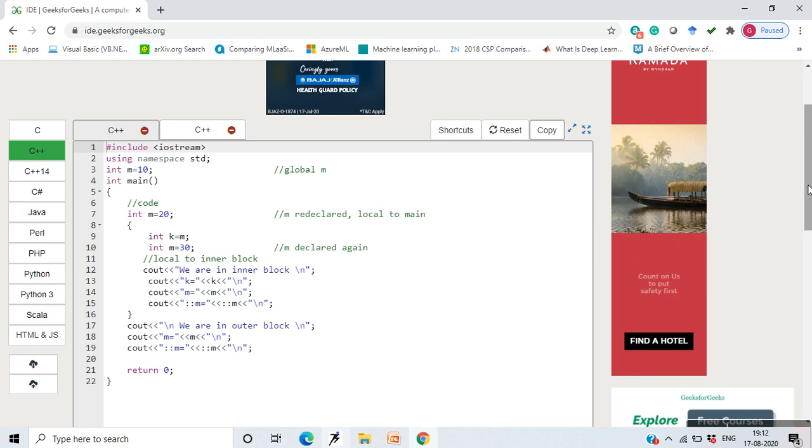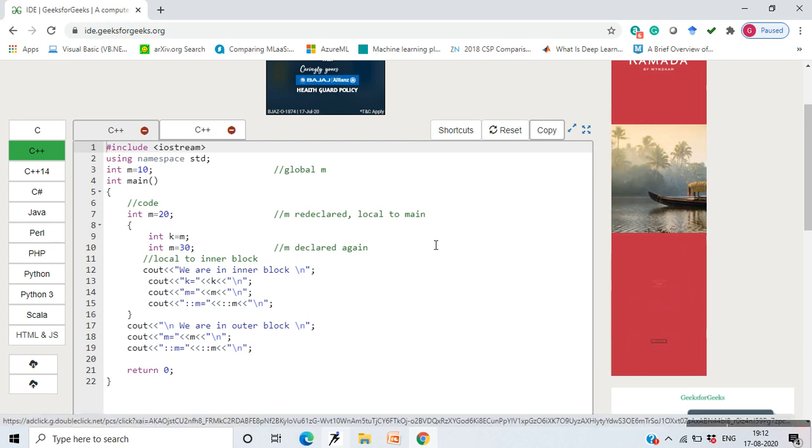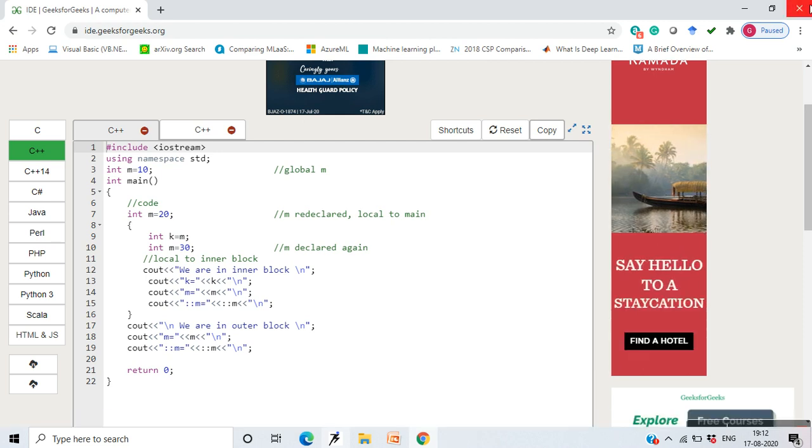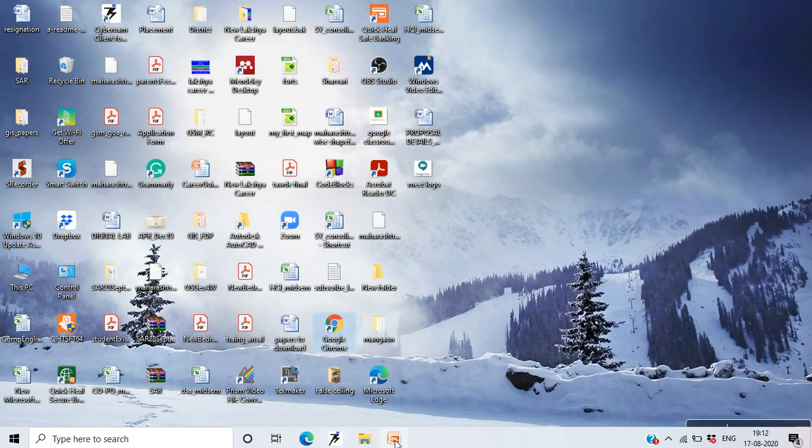They can just log into the site on their machine, type in the program and practice programming in C++, or any language for that matter that is supported by this. It is totally free. So this is how the computer engineering people can use this.